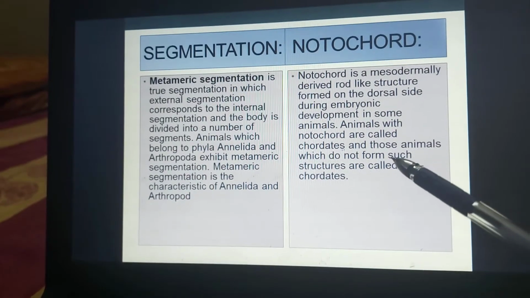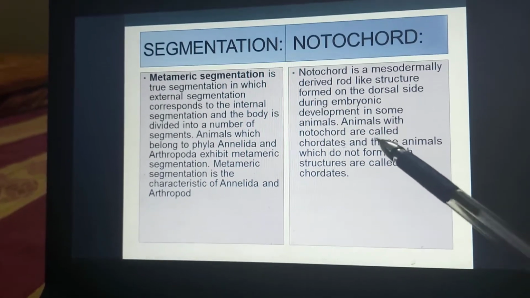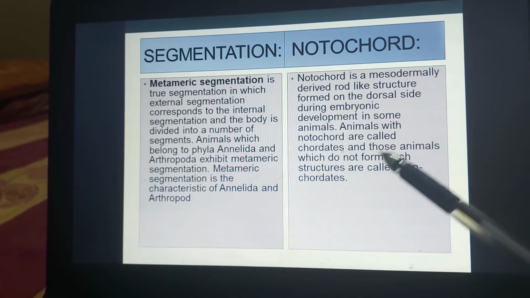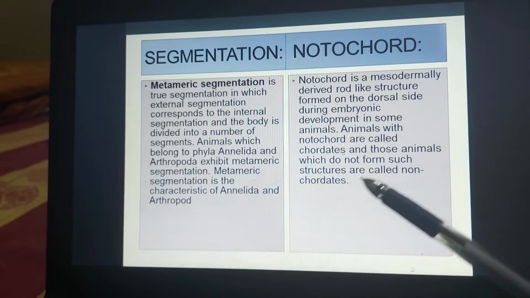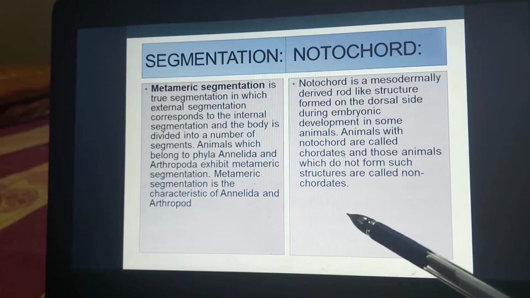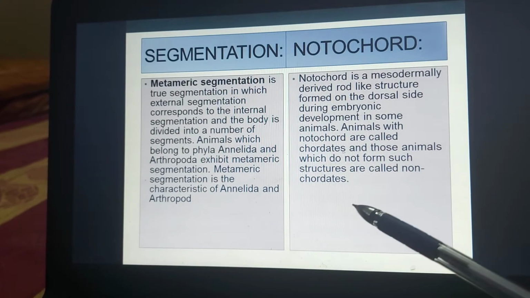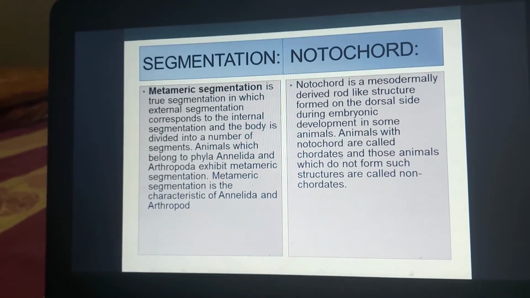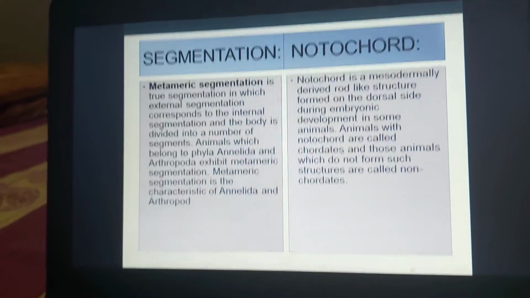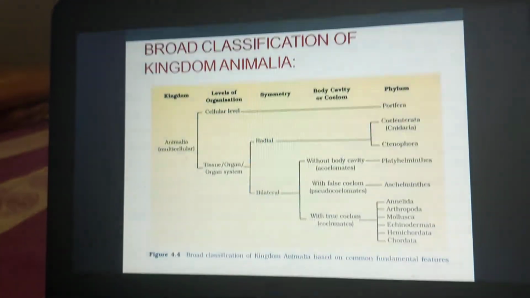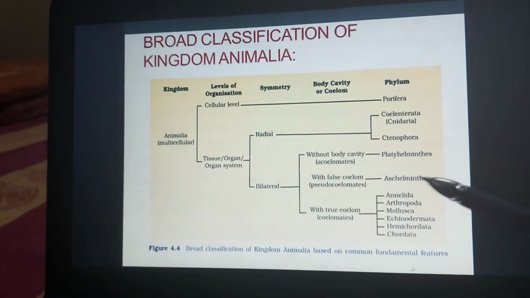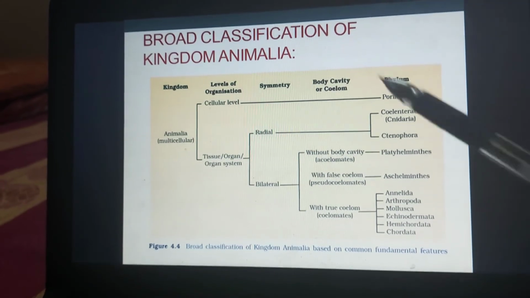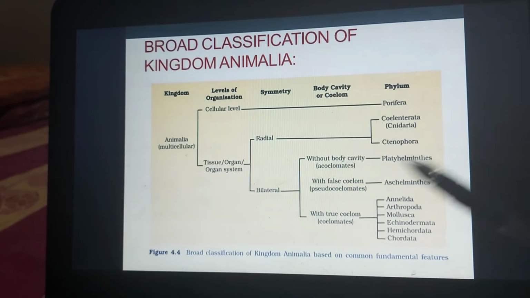Even in humans, we are also chordates. Fine. So these animals with the notochord are called as the chordates, and those animals which do not form such structures, they are called as the non-chordates. Fine. So these are the different criteria which we use for the classification of animals. So just let's take a quick review of the entire phyla based upon these simple methods of classification.